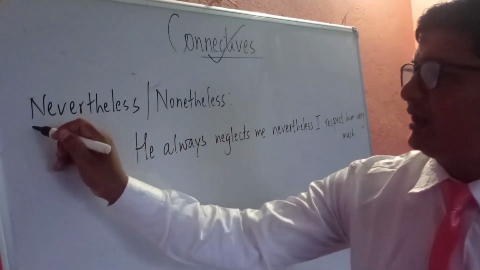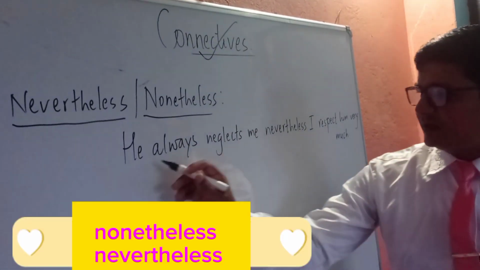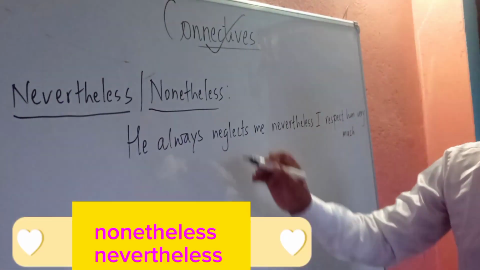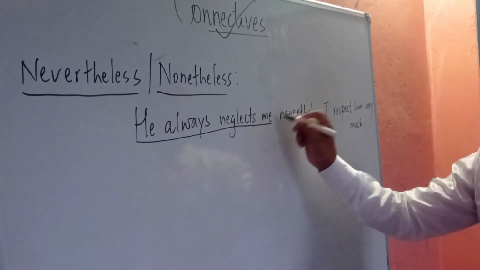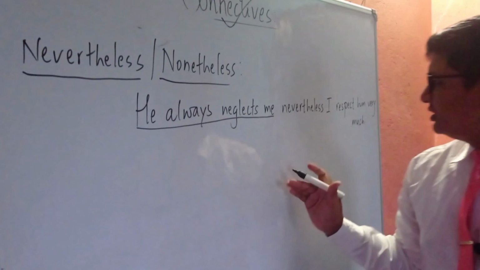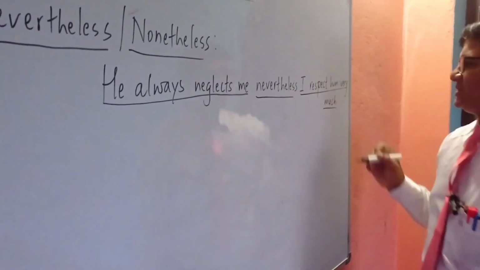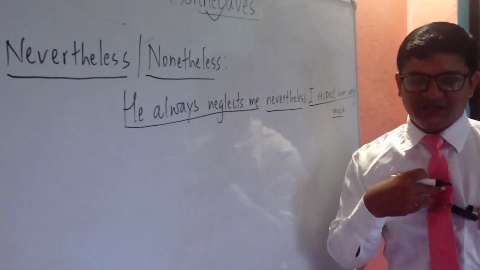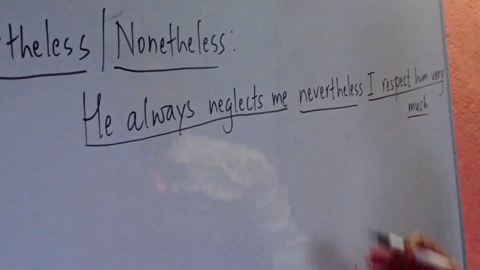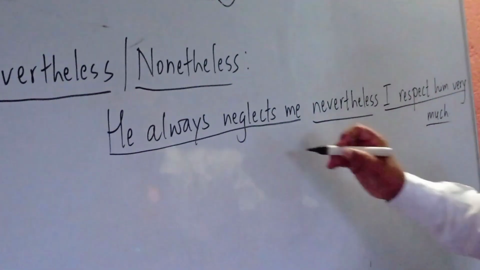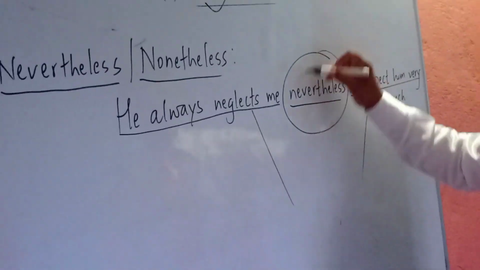Lastly, I have nevertheless or nonetheless. Look here, you can analyze from this sentence. This can be used interchangeably. He always neglects me. He doesn't like me. Nonetheless, I respect him very much. Okay? He neglects me, but I respect him. So, in this situation, we use nevertheless or nonetheless. There is contradiction, but look at the situation.